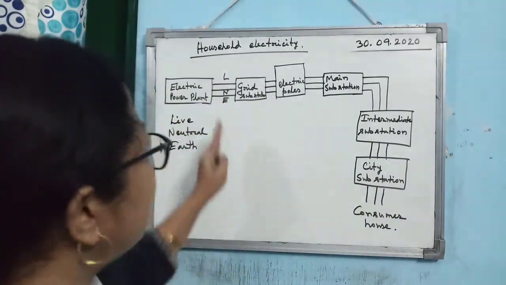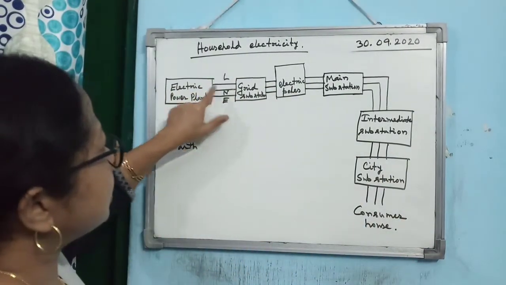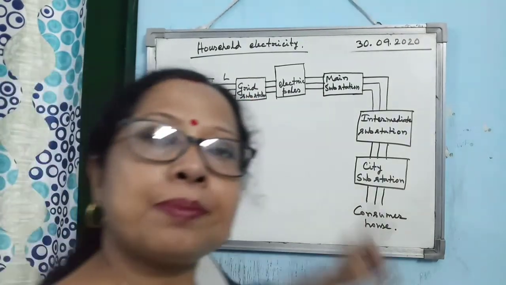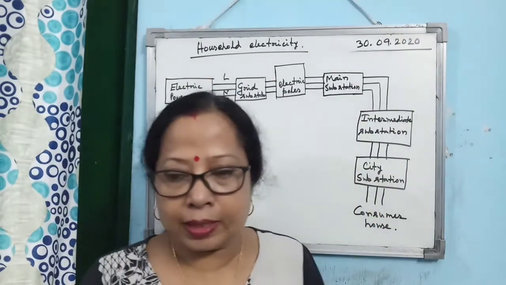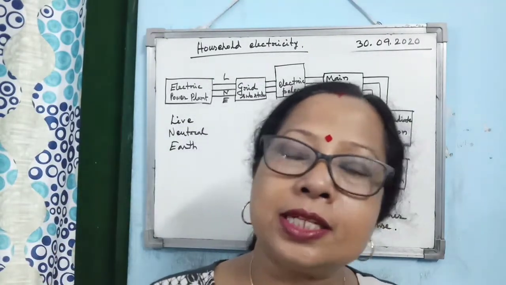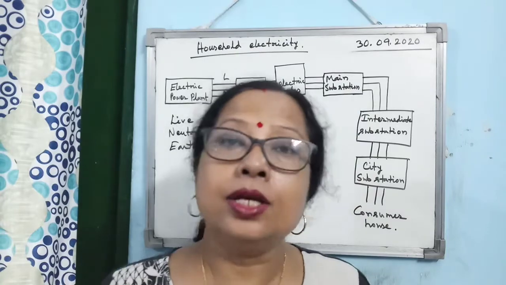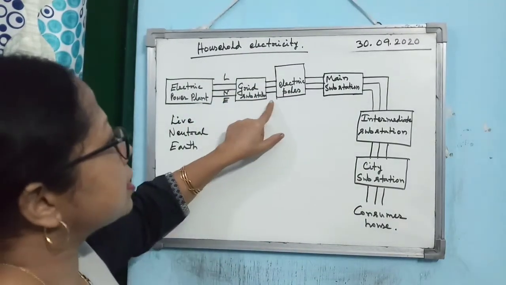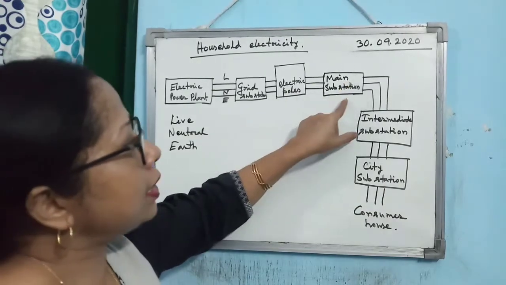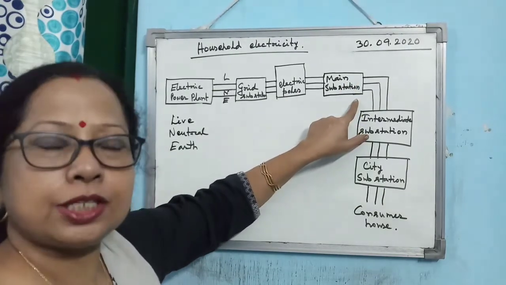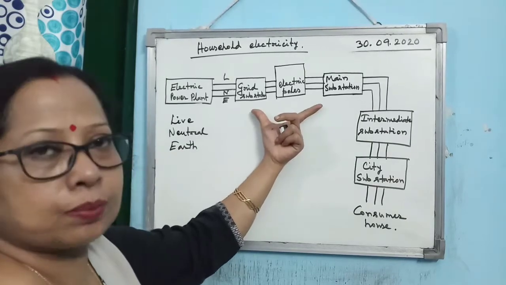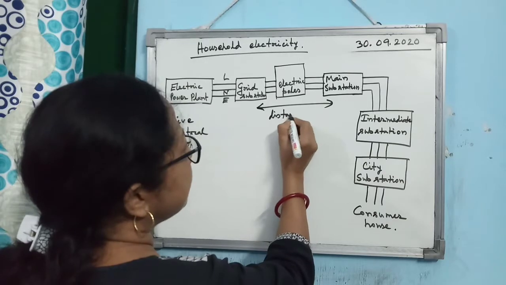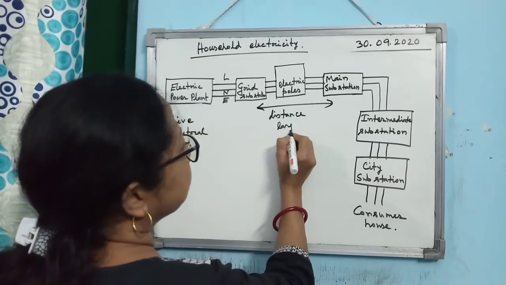Now understand it. First, the electricity is fed into the grid substation. The grid substation is always built very near to the electric power plant. Then after the grid substation, another substation will come, the main substation. The distance between the grid substation and the main substation is very large.